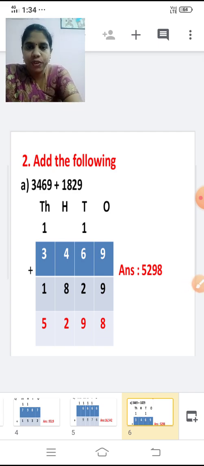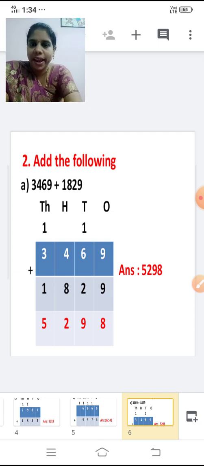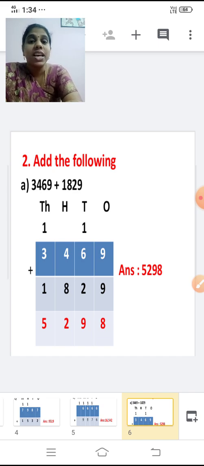Next one. Add the following. 3,469 plus 1,829. We are going to add 3,469 and 1,829. Shall we add this? Yes. For this what do we have to do? We have to make a table. We have to write the numbers in their exact places. Shall we write this? Yes.